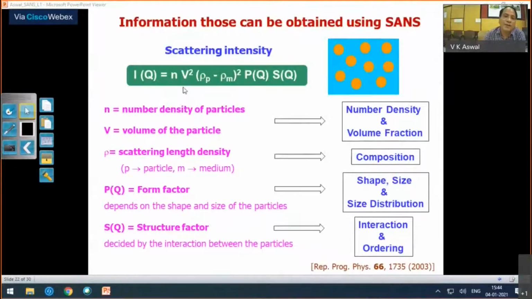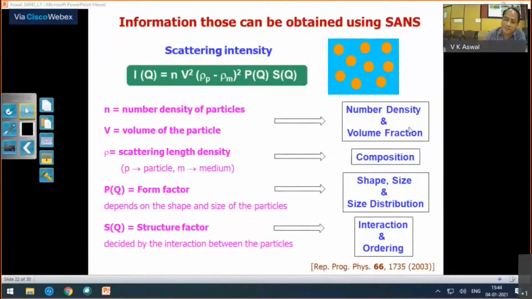And you already know that this is the scattering pattern. Your scattering intensity is given by this expression. So from this expression, what information can you get? This is very, very important. You should know. One is the number density of the particle. So n is the number density of the particle, which means you can get number density. And V is the volume of the particle. So nV is basically phi, the volume fraction. So these are the things you can get: number density and volume fraction.